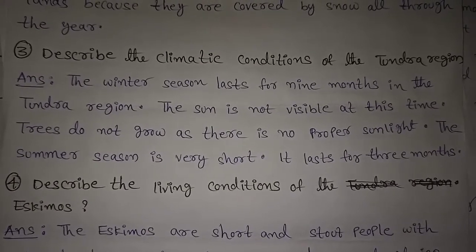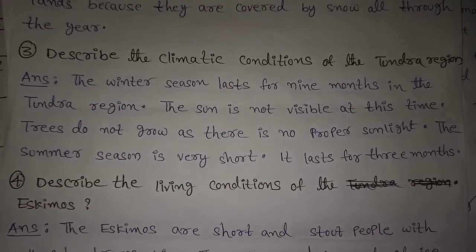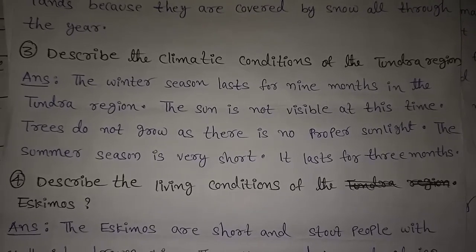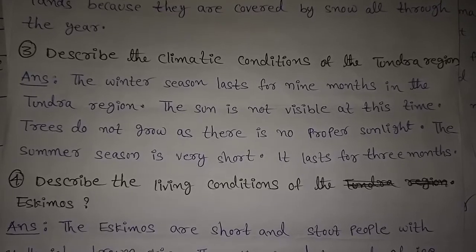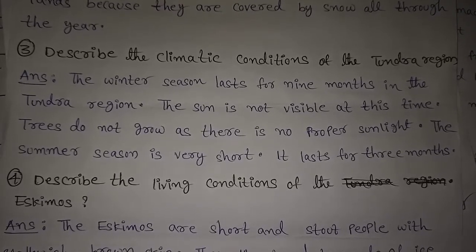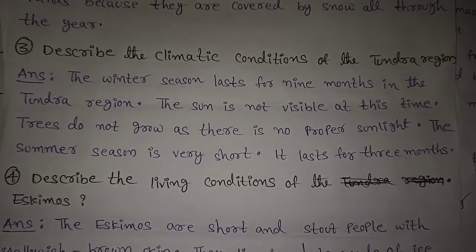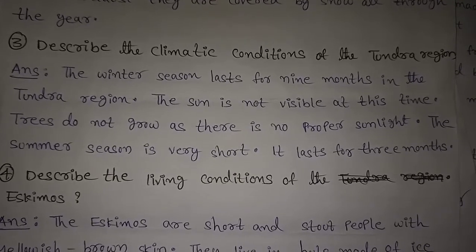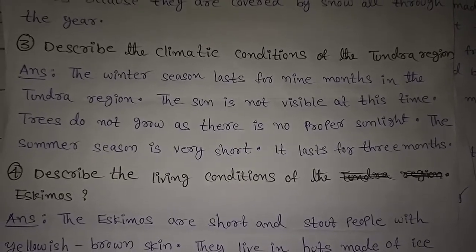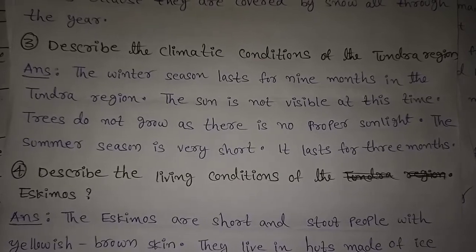Describe the climatic conditions of the tundra region. Answer: the winter season lasts for 9 months in the tundra region. The sun is not visible at this time. Trees do not grow as there is no proper sunlight. The summer season is very short. It lasts for 3 months.